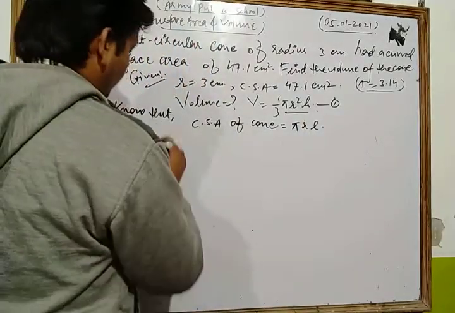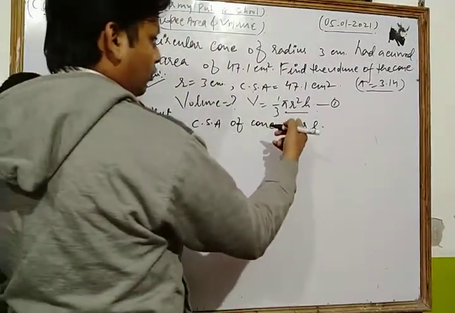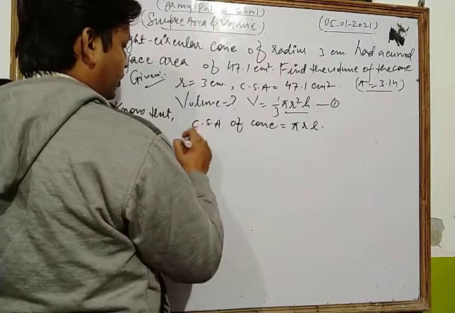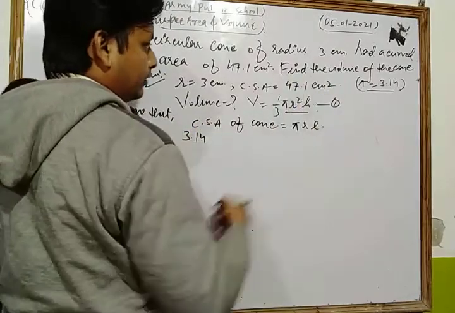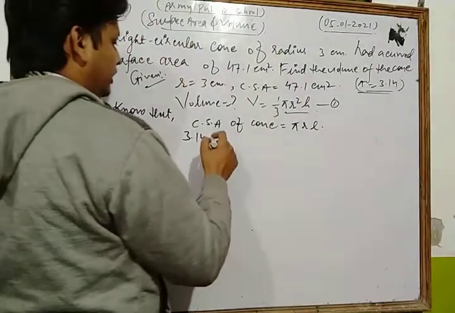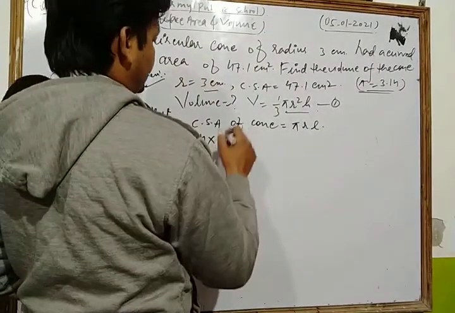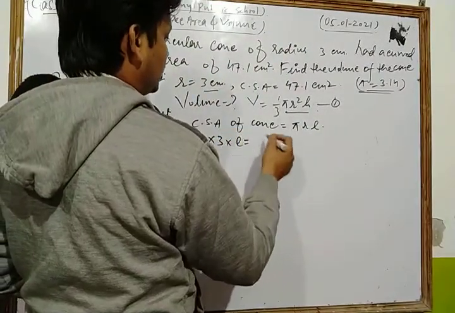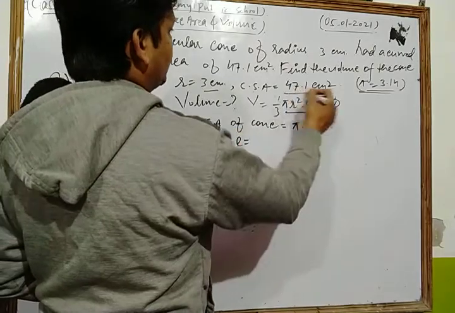Now in this way we put the value of pi and r. The value of pi is taken as 3.14 because it is given in our question. Now r we put as 3, into L is equal to the curved surface area of cone, which is 47.1.